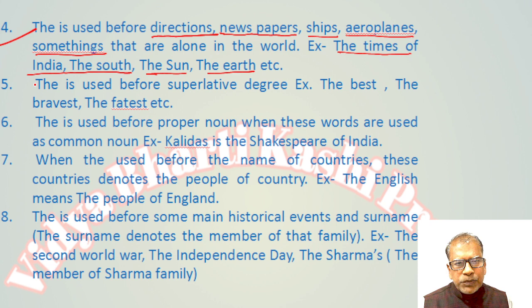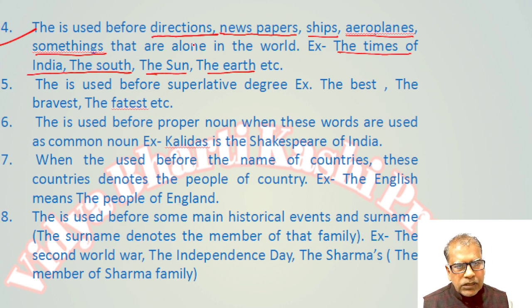"The" is used before superlative degrees. There are three types of degrees: positive degree, comparative degree and superlative degree. In the superlative degree the article "the" is used. For example, good, better, the best.